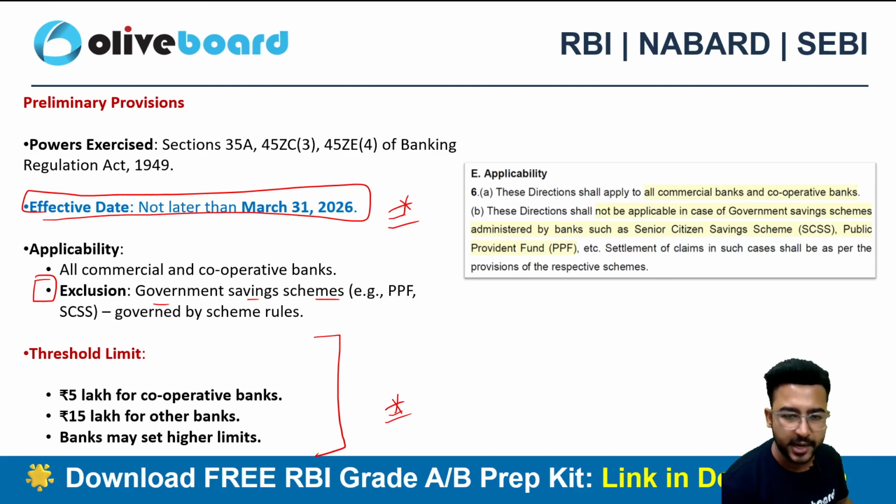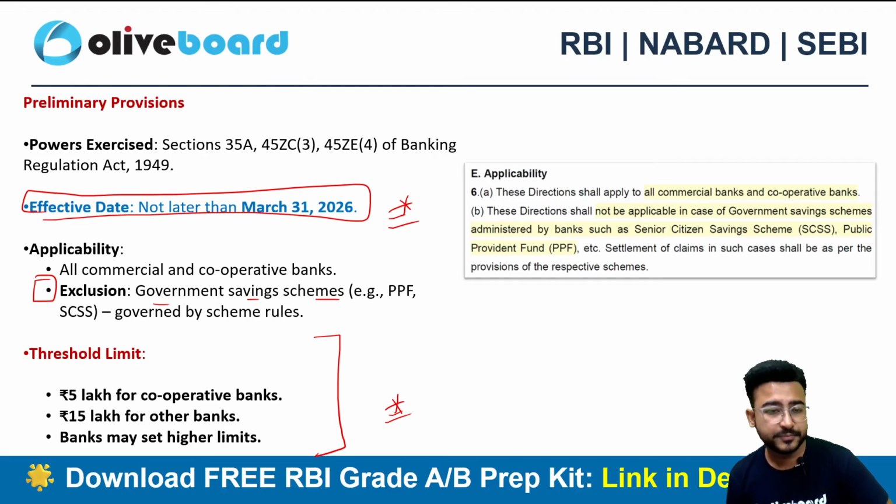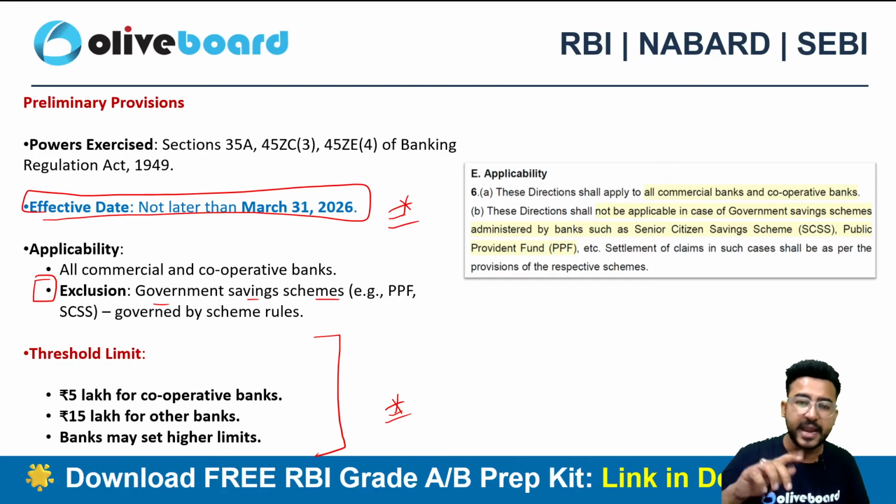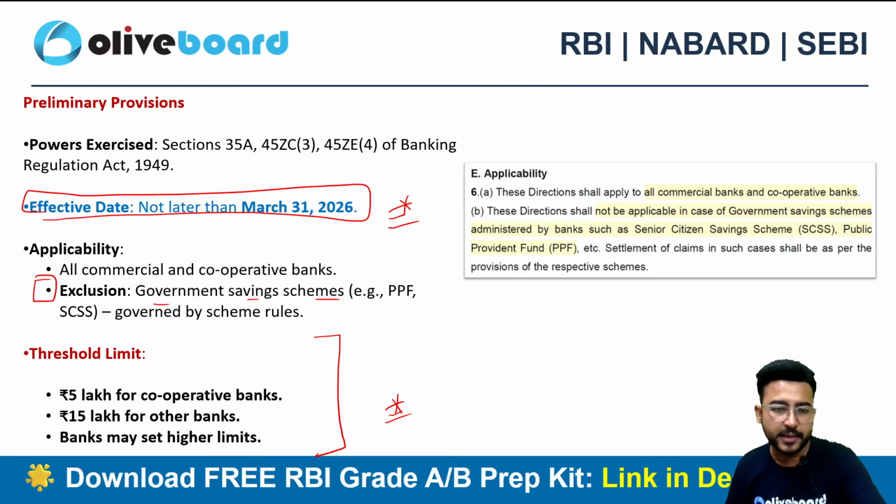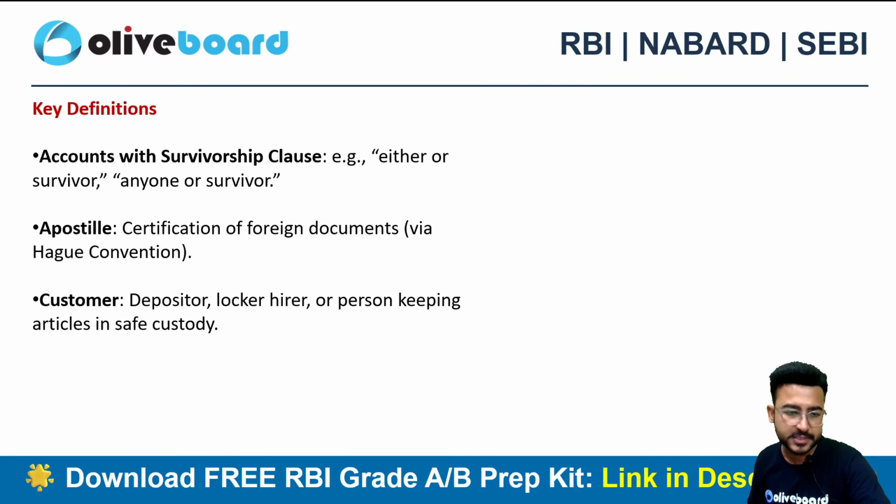5 lakh rupees for any cooperative bank, 15 lakh for any other kind of bank, and a bank is free to set a higher limit as well. So 5 lakh for cooperative banks, 15 lakh for other banks. Please do remember this threshold limit. Very soon I'll be telling you the use case of this limit as well.